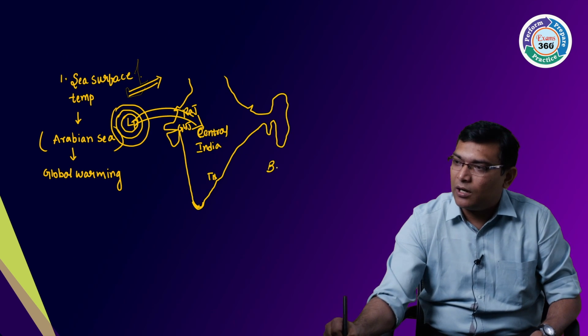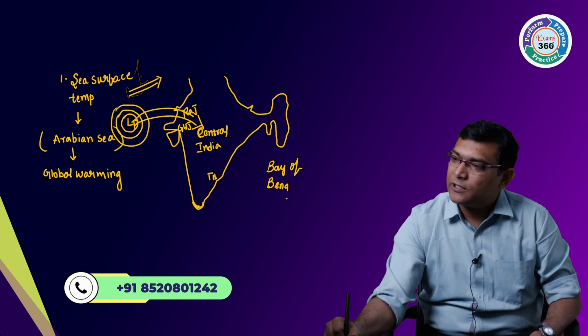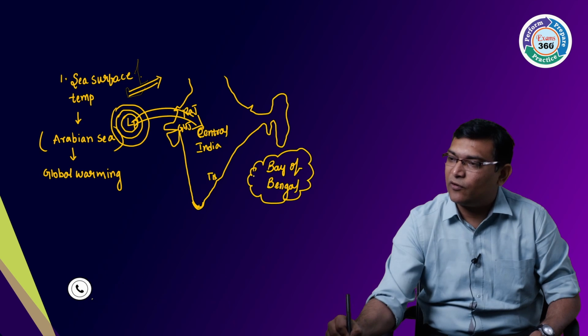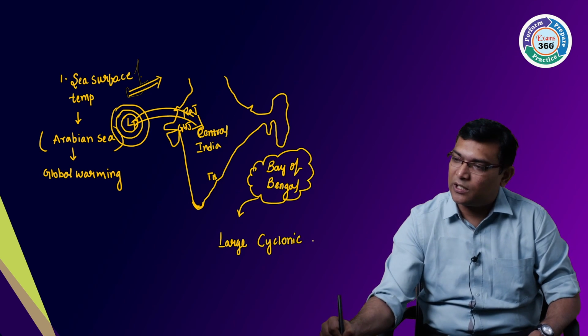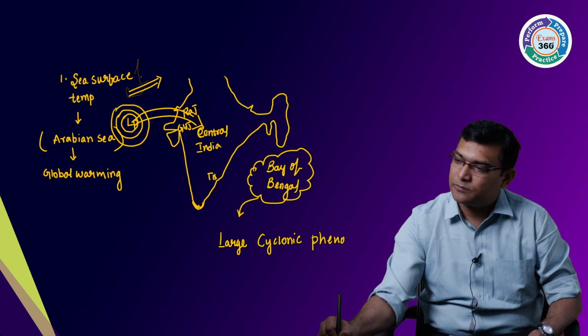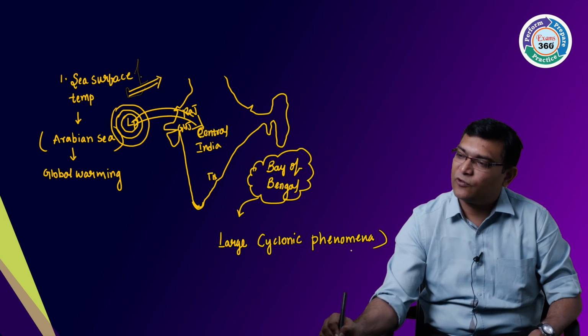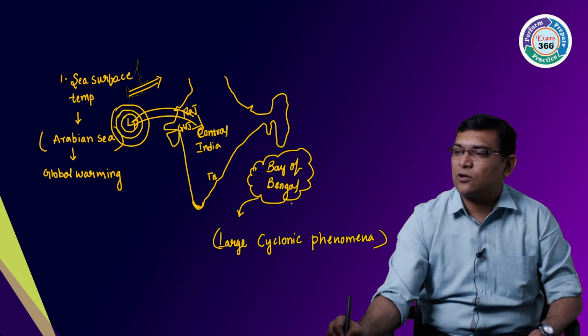See here, the Bay of Bengal, which is known for large cyclonic phenomena.